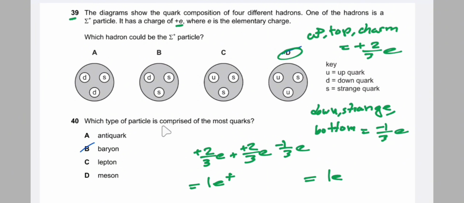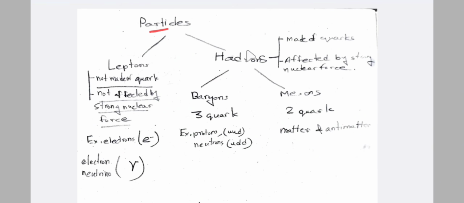Which type of particle is comprised of the most quarks? So antiquark: any antiquark, that is up, strange, down, top, bottom, charm. These are the antiquarks, that is one antiquark. Then baryon. Here we can see that particles are made up of hadrons and leptons. Leptons are not made up of quarks and are not affected by the strong nuclear force, while baryons are made up of 3 quarks and mesons are made up of 2 quarks. Mesons can be matter or antimatter, and hadrons are made up of quarks and are affected by the nuclear force.